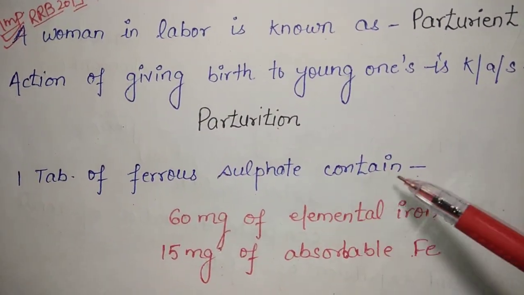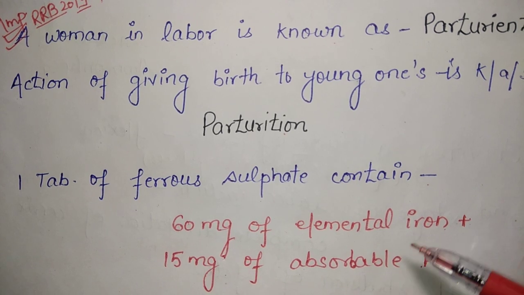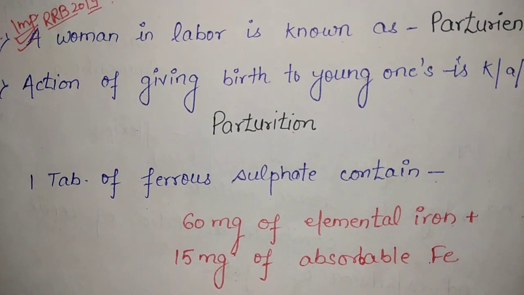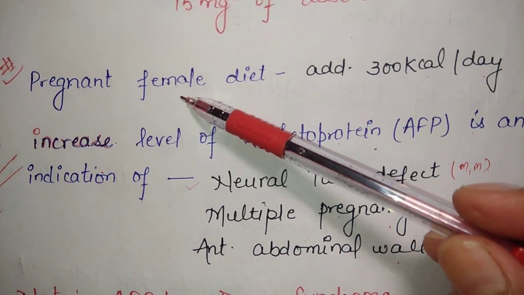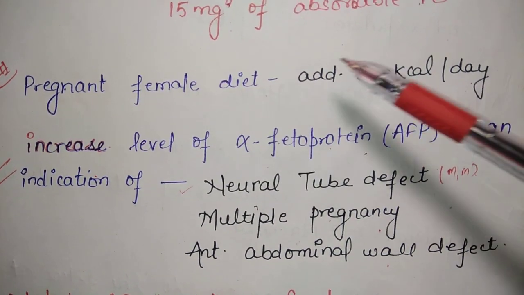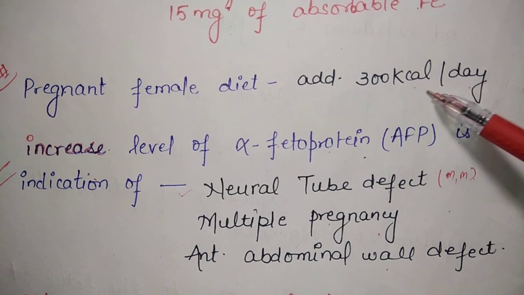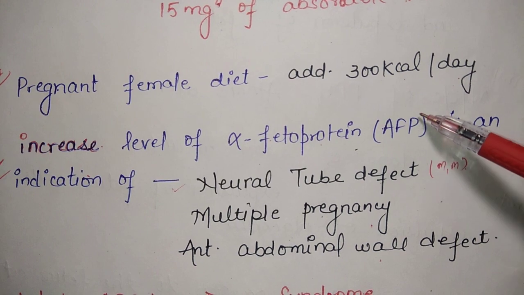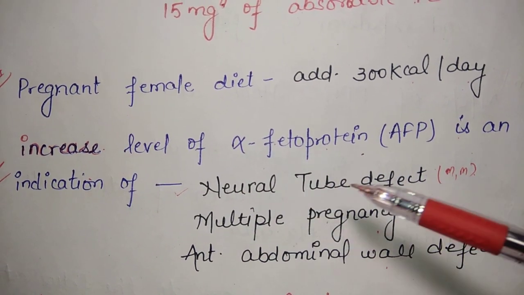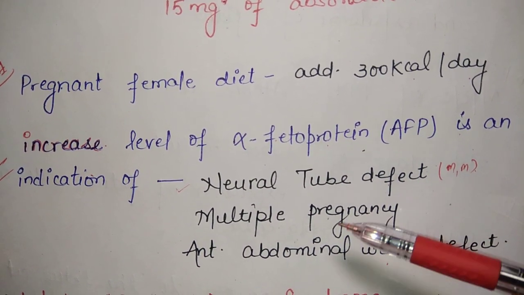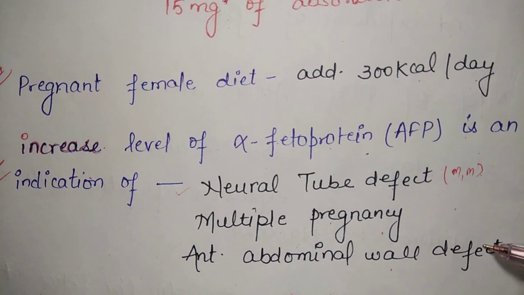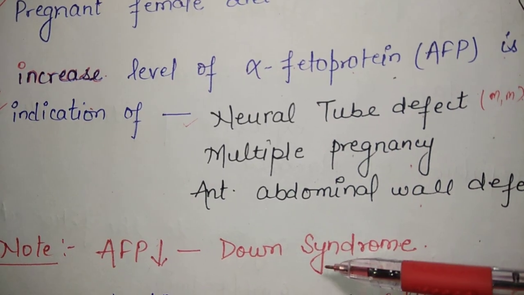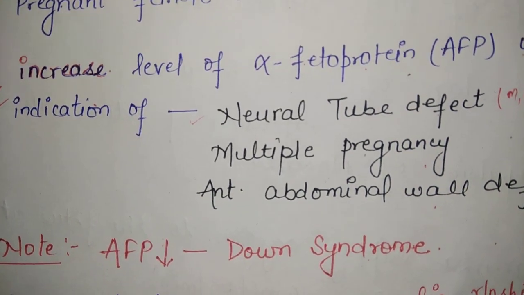1 tab of iron ferrous sulfate contains 60 mg of elemental iron and 15 mg of absorbable iron. The diet that a female has to take during pregnancy is an additional 300 kilocalorie per day. Increased level of alpha fetoprotein indicates neural tube defect, multiple pregnancy and anterior abdominal wall defect. If the alpha fetoprotein level is decreased, the child may suffer from Down syndrome.